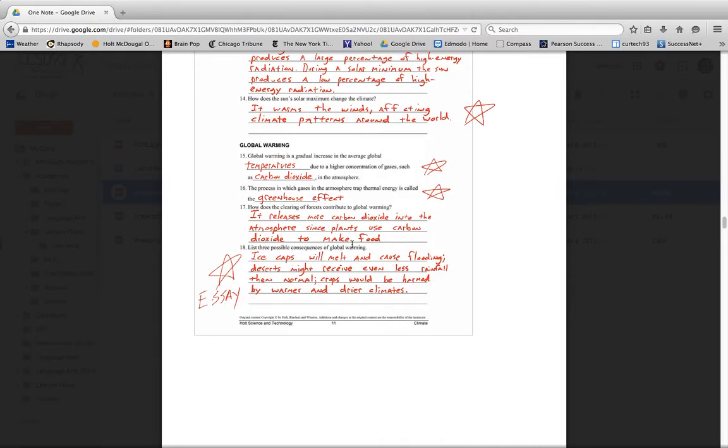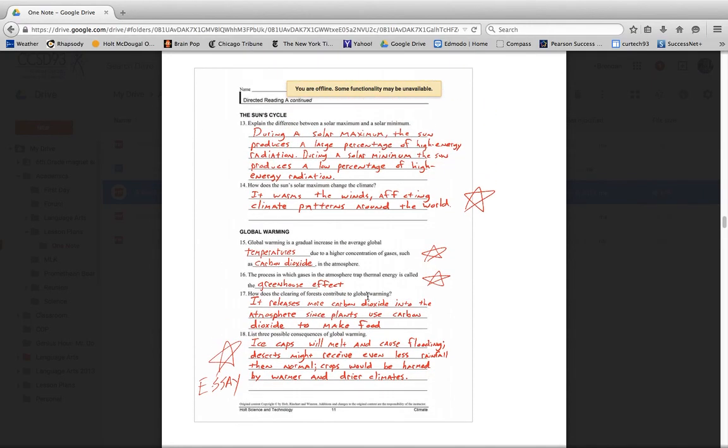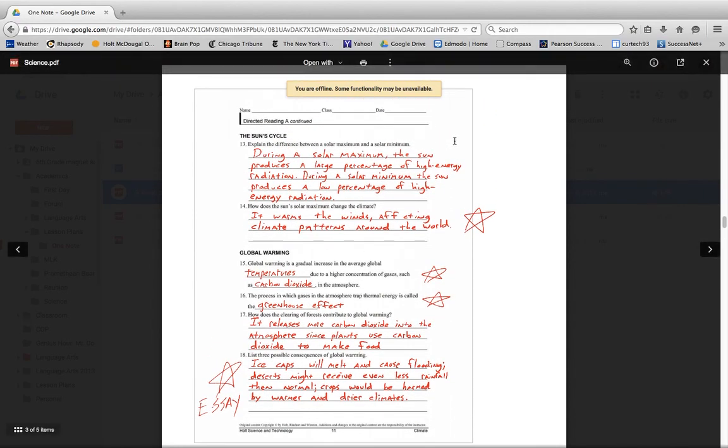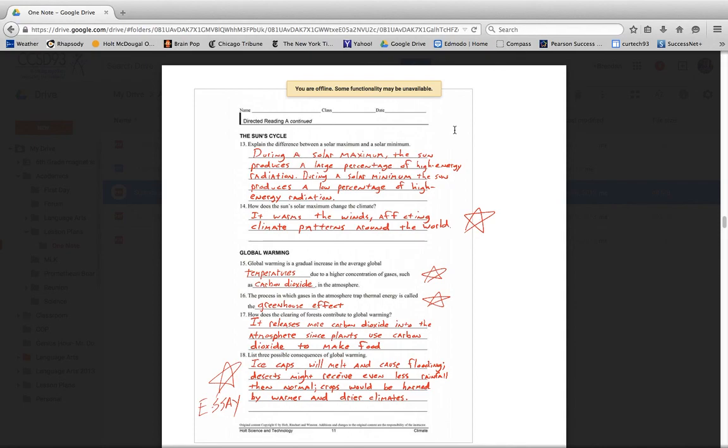Three possible consequences of global warming. The ice caps could melt, causing flooding. Deserts might receive even less rainfall than normal, which would change the habitats for plants and animals. And crops could be harmed by drought in drier climates, which would cause food shortages. All bad news. All right, those are the answers, the correct answers for this DR. Make sure you make any corrections you need.